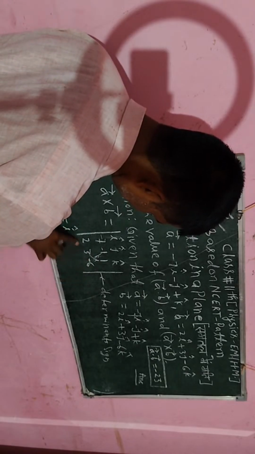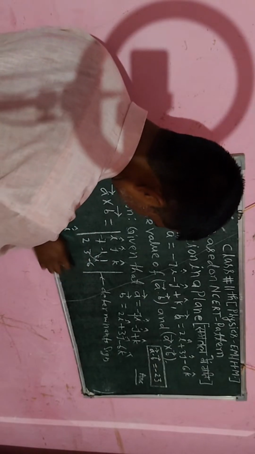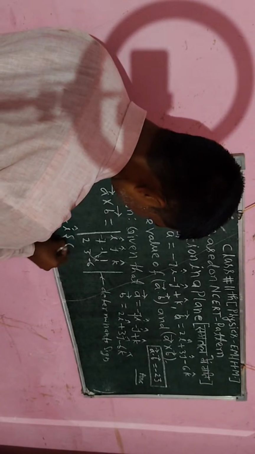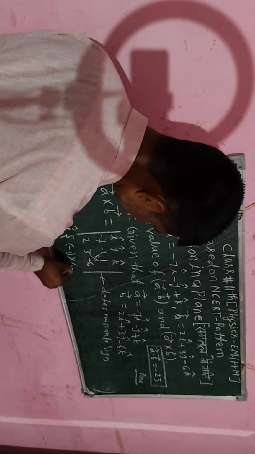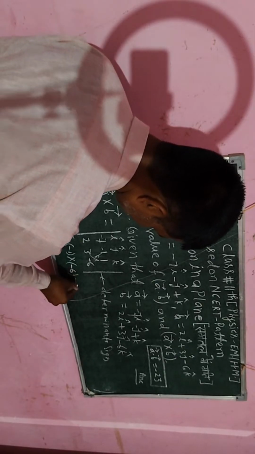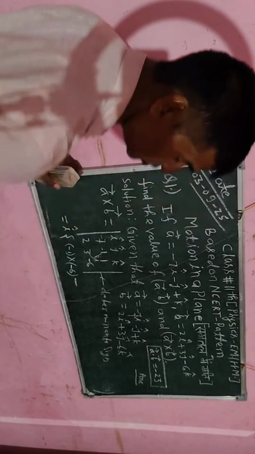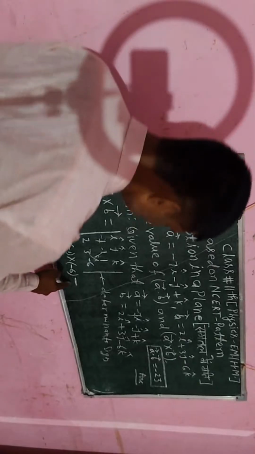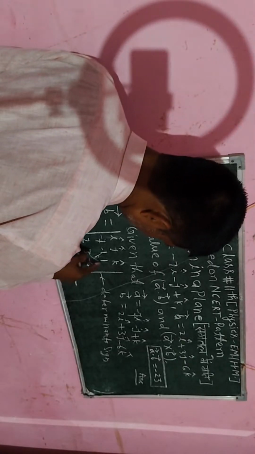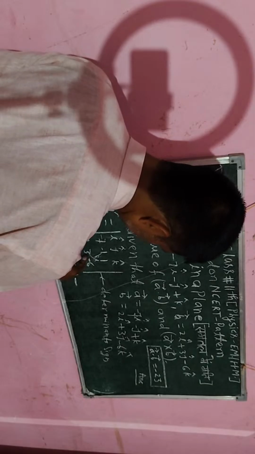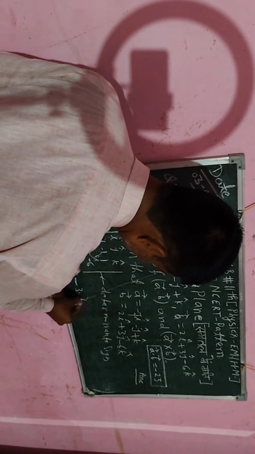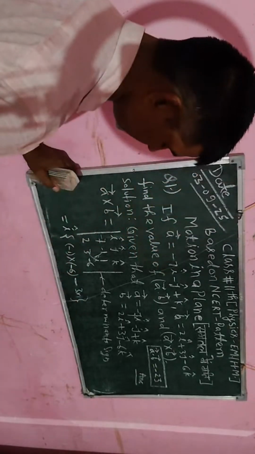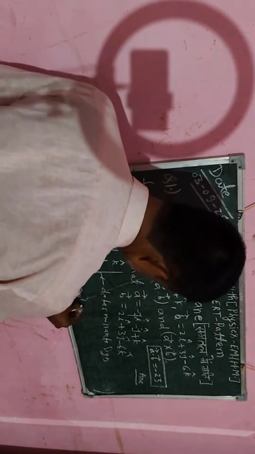So here I will write in the curly bracket: -1 into -6, and then I will write the minus 9 itself, that is the value in the formula. So you have to write it clearly. So here I will say 3 into 1. So I will close the curly bracket, and then I have to take vector j.